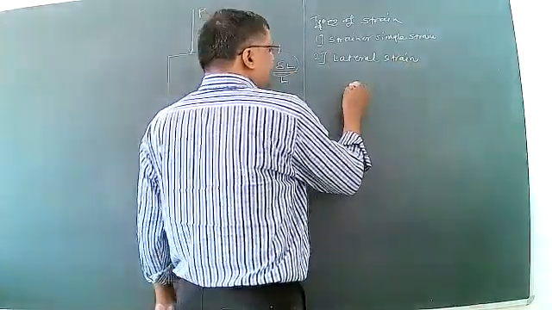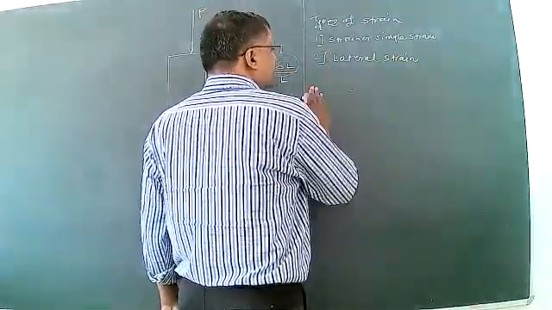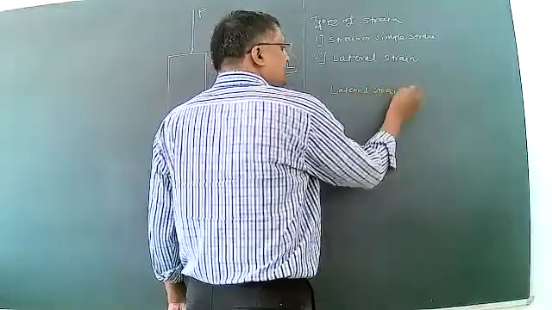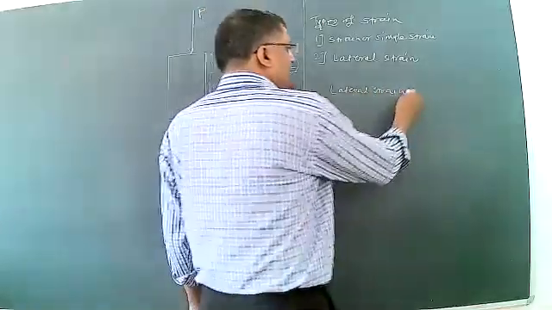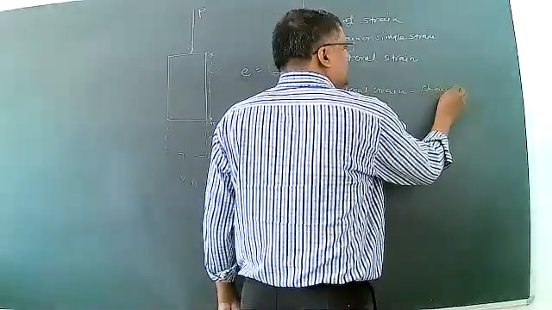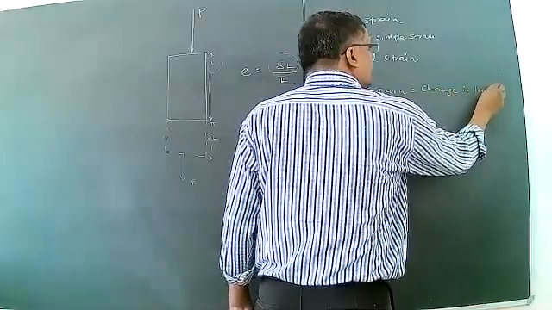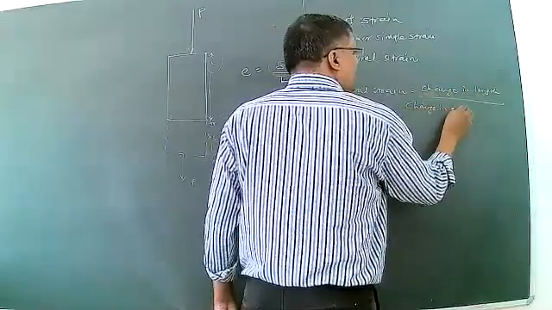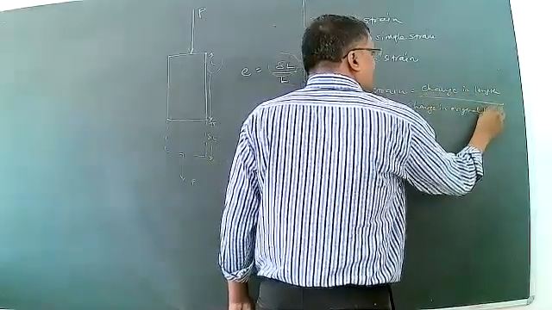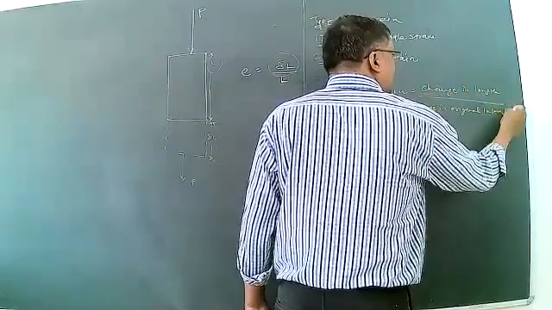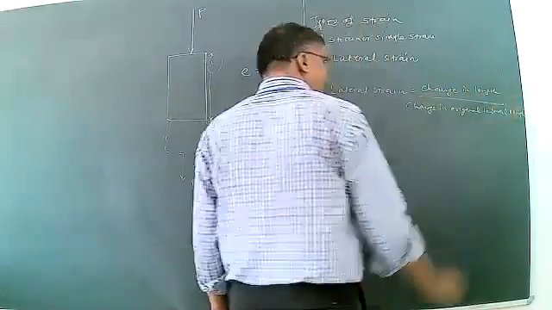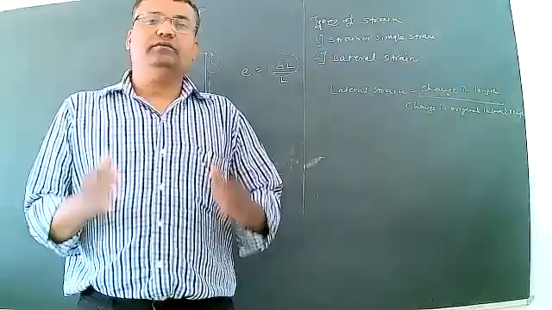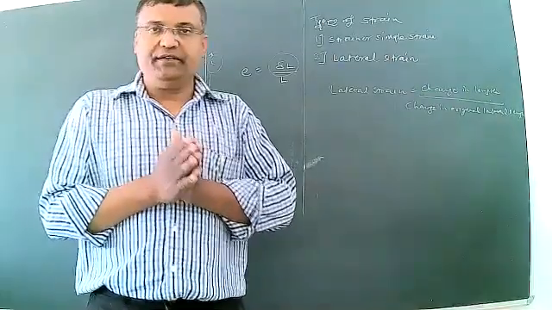Lateral strain is the change in lateral length upon the original lateral length. Which means that lateral strain, for example, the body is cubic.